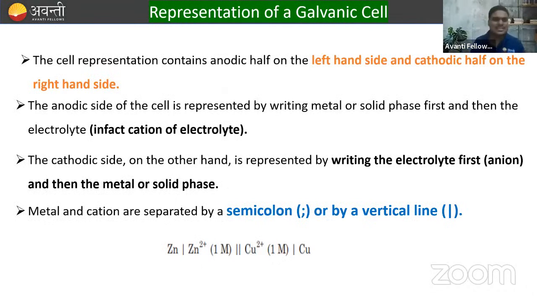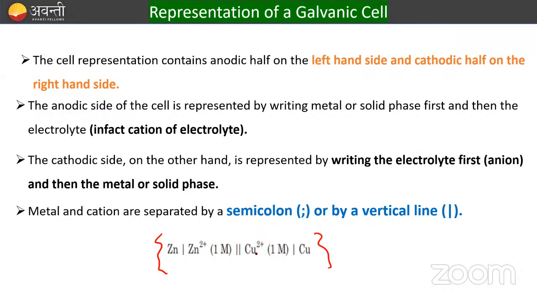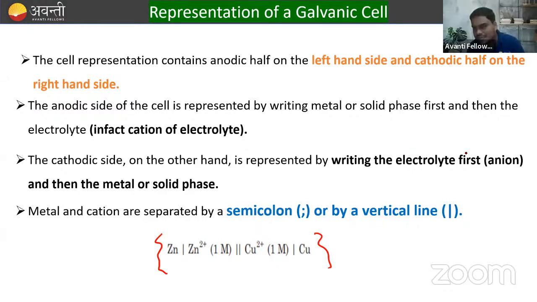So this is the representation of the galvanic cell. We all know this. We will not waste much time on this. We all know how to represent the galvanic cell. So first of all, you have to name the metal and the metal ion, their concentration.